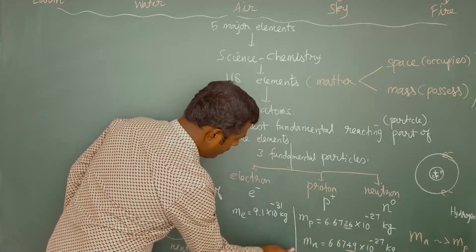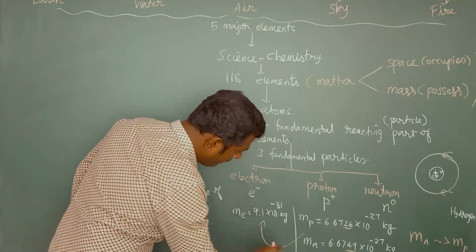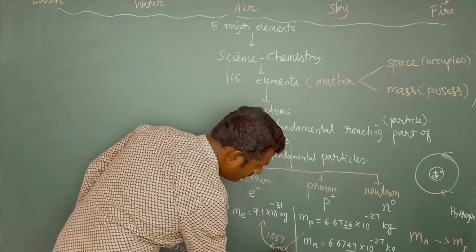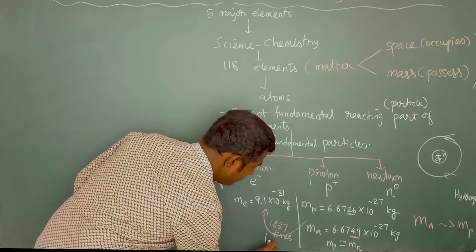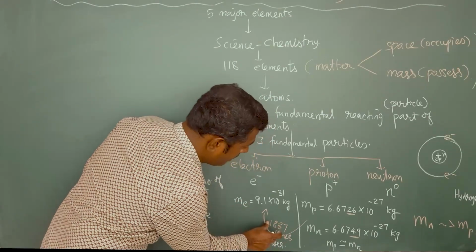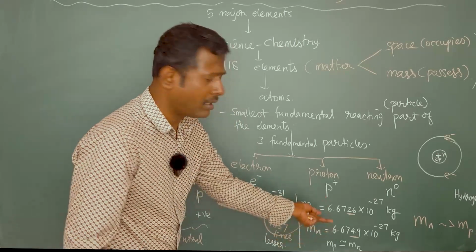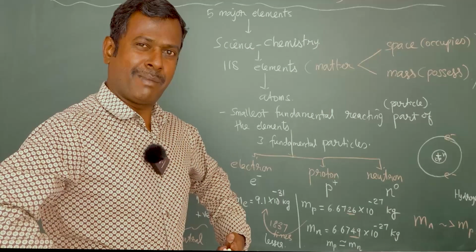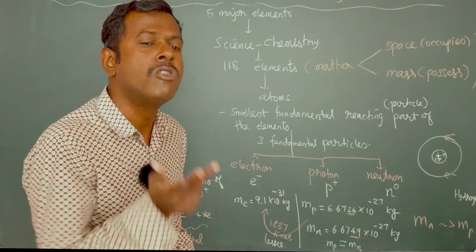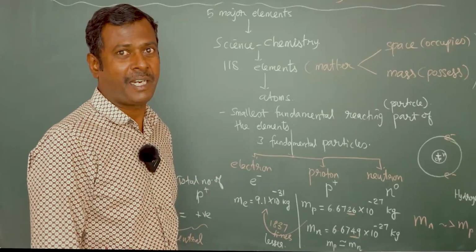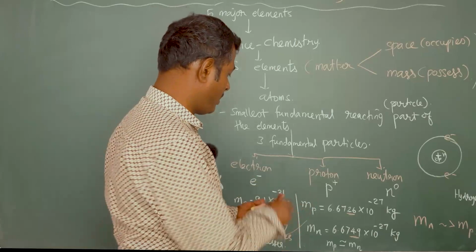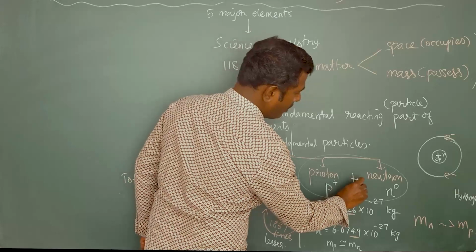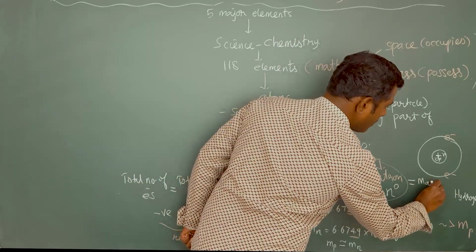Actually, electron's mass is 1837 times lesser. So electron is this many times lesser in mass than proton or neutron, we can say. Right. So protons and neutrons make up the mass of the atom. Electron, nothing. That's why the number of protons and number of neutrons together is called the mass number.